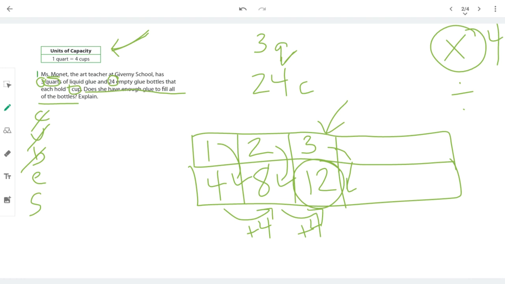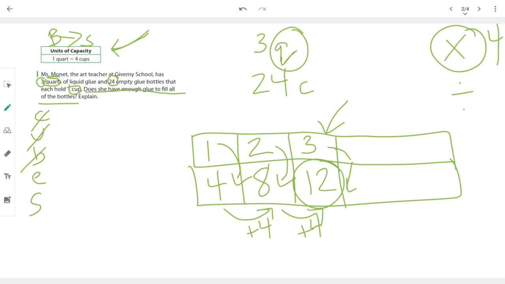So whenever we're going from the bigger quantity or capacity to the smaller, so a quart is larger than a cup, we're going to multiply. I had a student a few years ago who figured out a really cool way to remember this. She said, big to small, multiply it all. So if you know that you're going from a big unit to a small unit, you're going to need multiplication, because that big thing is going to be split up into many, many, many more pieces. So 3 quarts got split up into 12 cups. So it was actually multiplied.